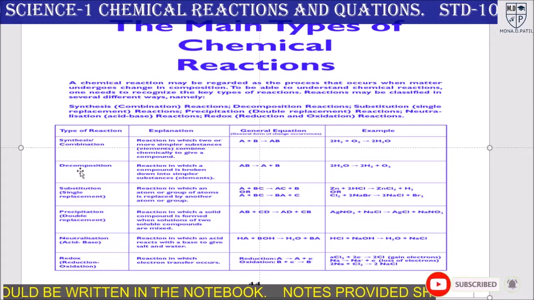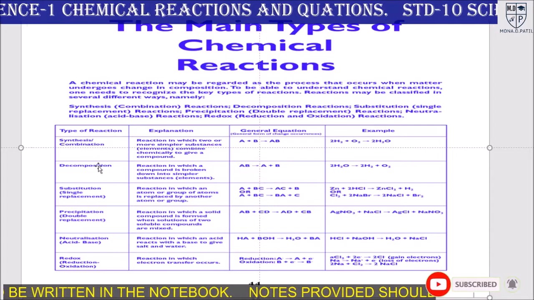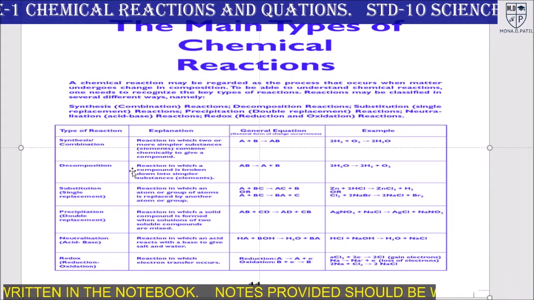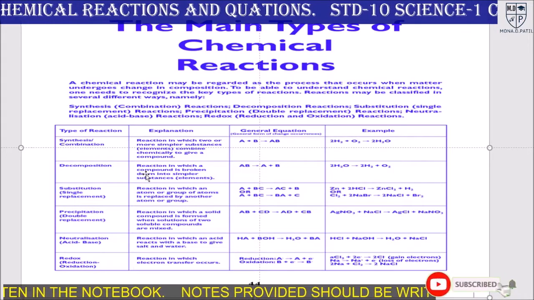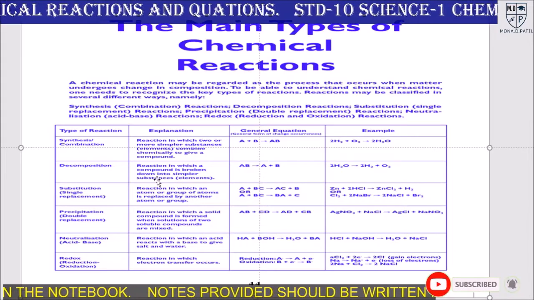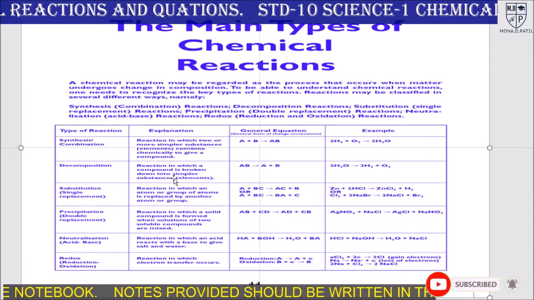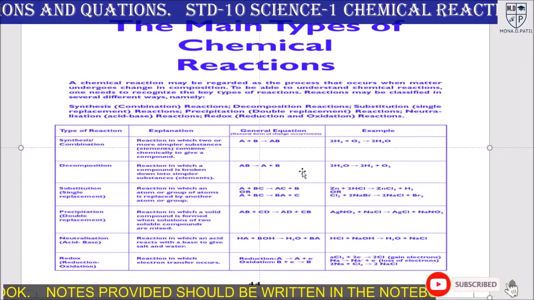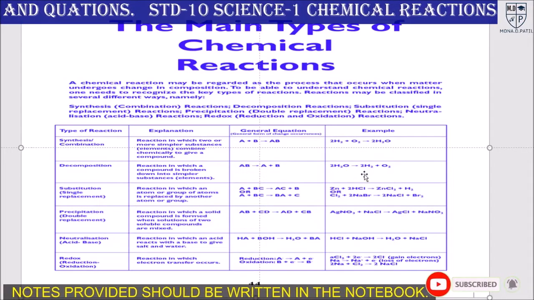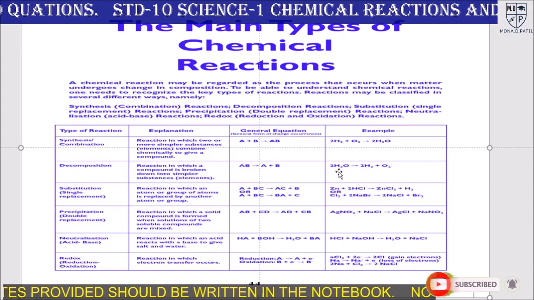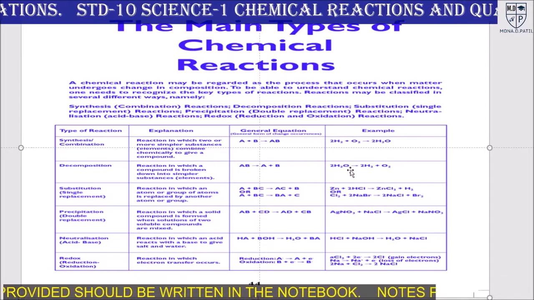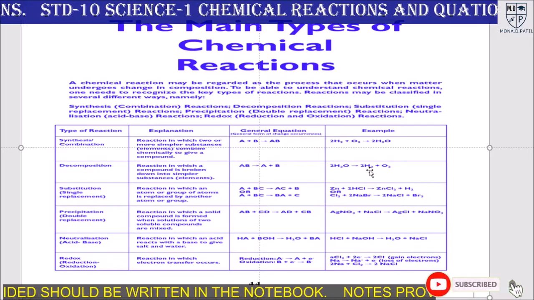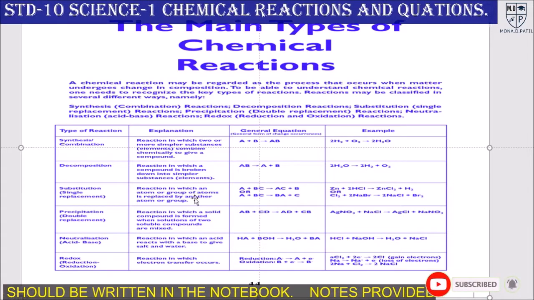Decomposition reaction is totally the opposite of the combination reaction. In this reaction a single compound is broken down into simpler substances. Means here AB gives A plus B. Here the example: if the water molecule is heated. So here the water molecule is the reactant. It can be split into hydrogen and oxygen.